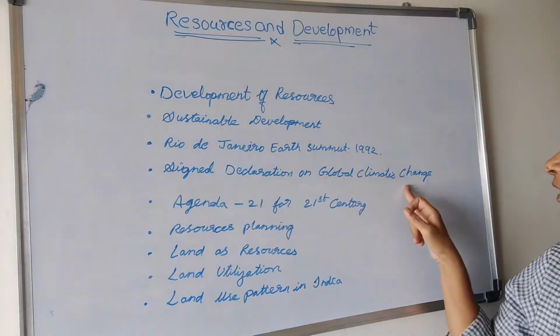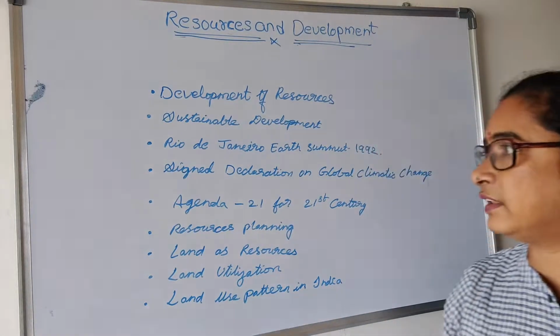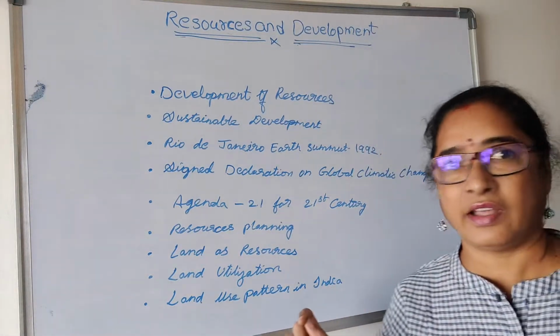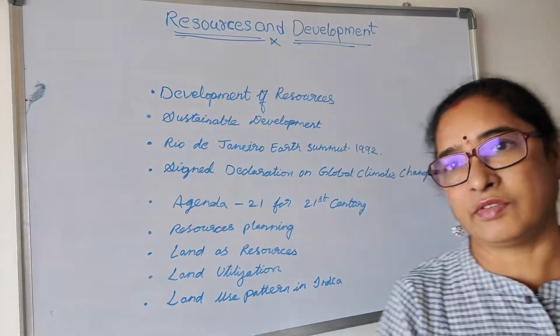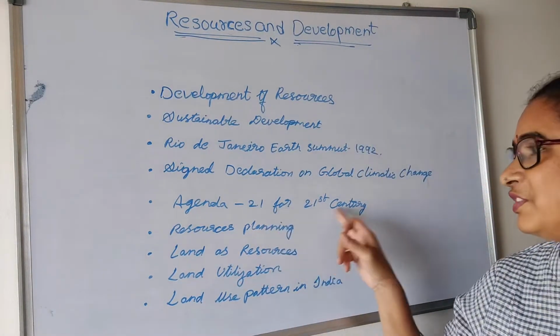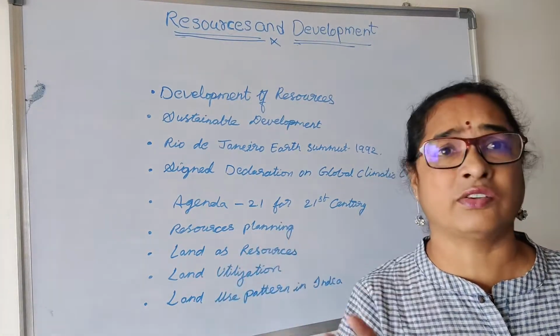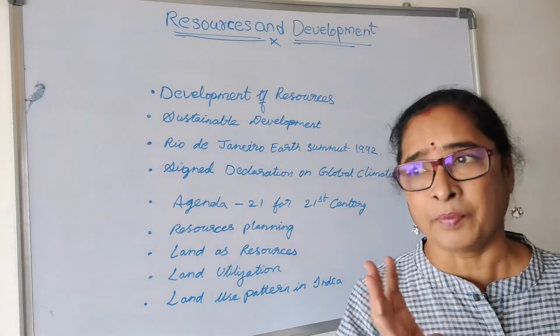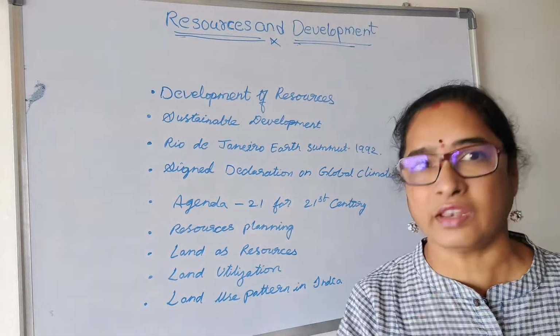Declaration on global climate change. They released an agenda, Agenda 21. It is famously known as Agenda 21, an agenda for the 21st century. In this, they discussed the utilization of the resources, manageable, sustainable use of the resources.